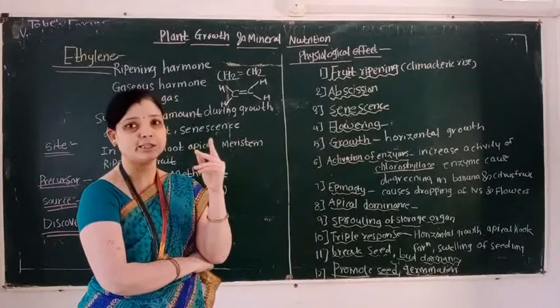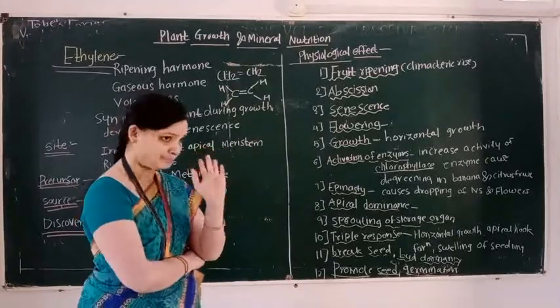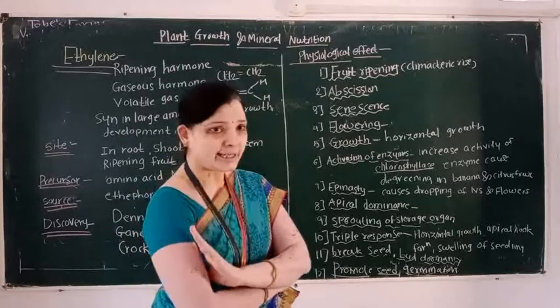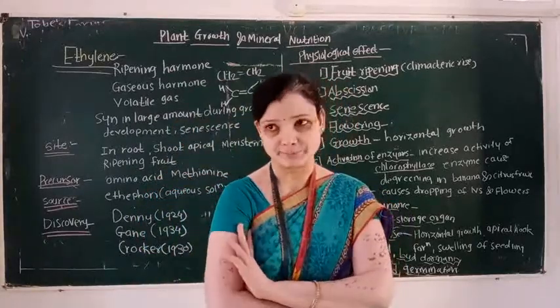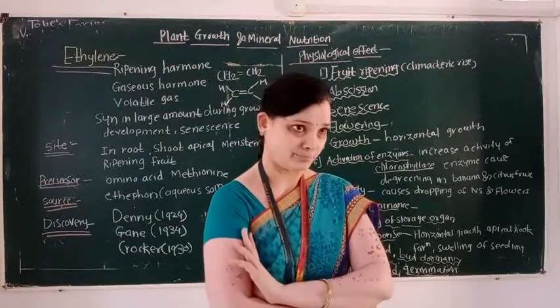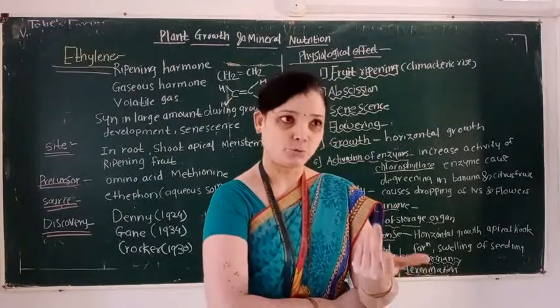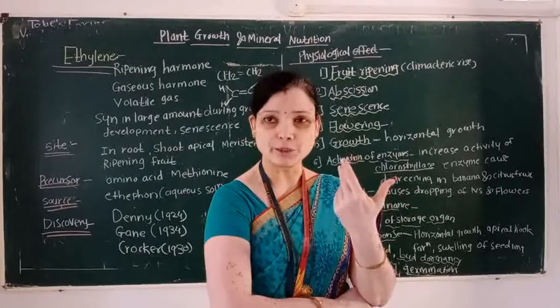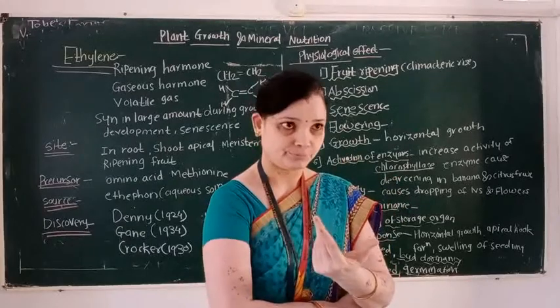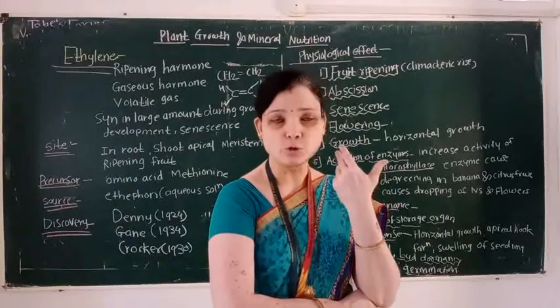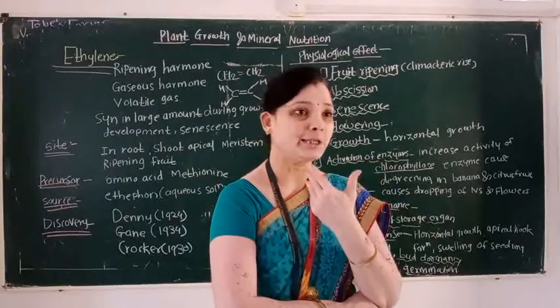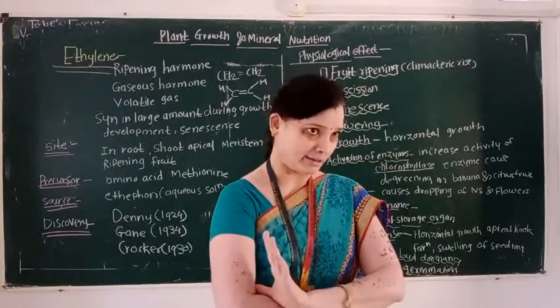Senescence means aging of the plant body. Then ethylene also promotes flowering in some plants like auxin. Auxin is also useful for inducing flowering in some plants. Likewise, ethylene also promotes flowering in pineapple, etc.